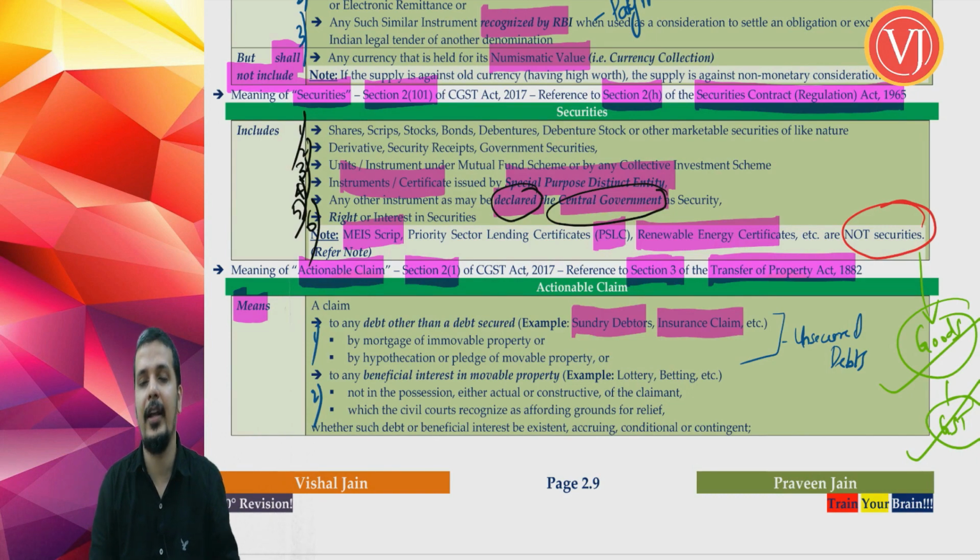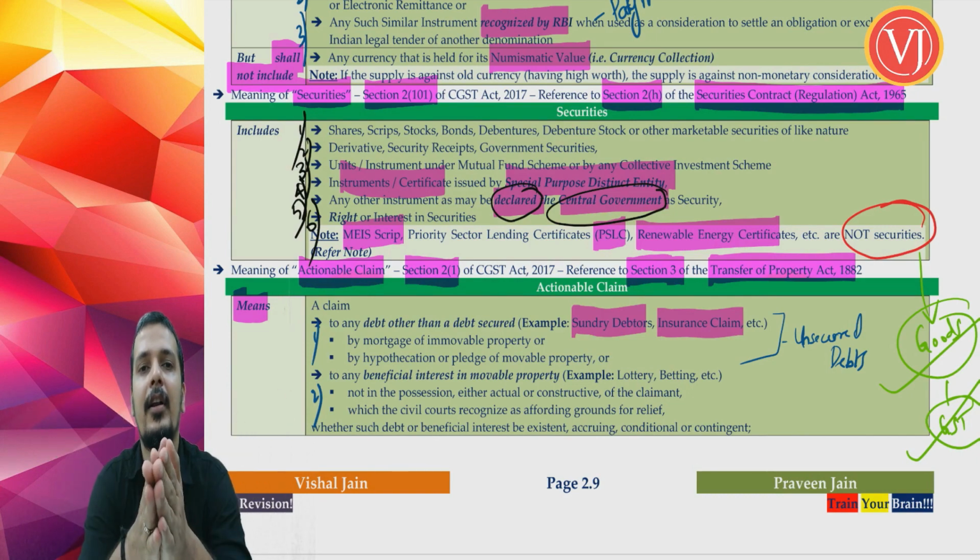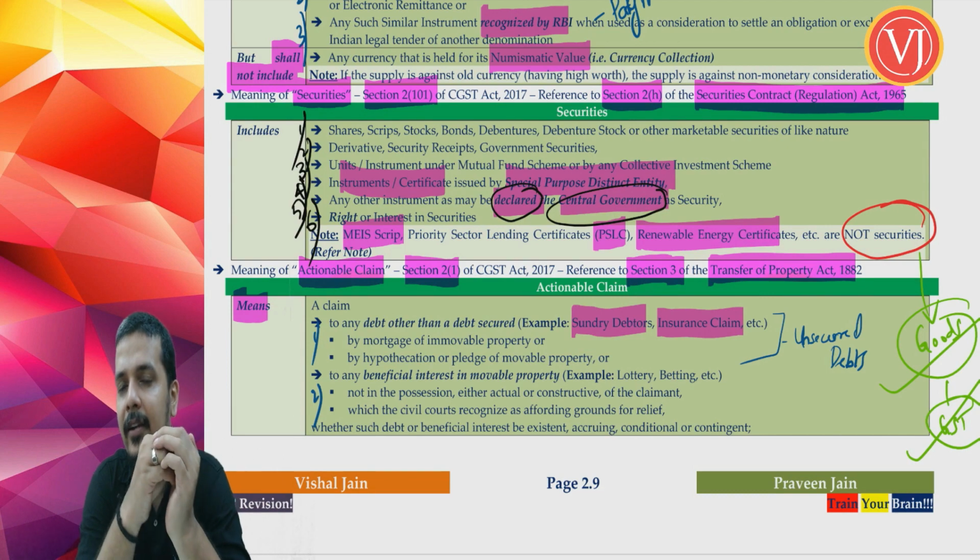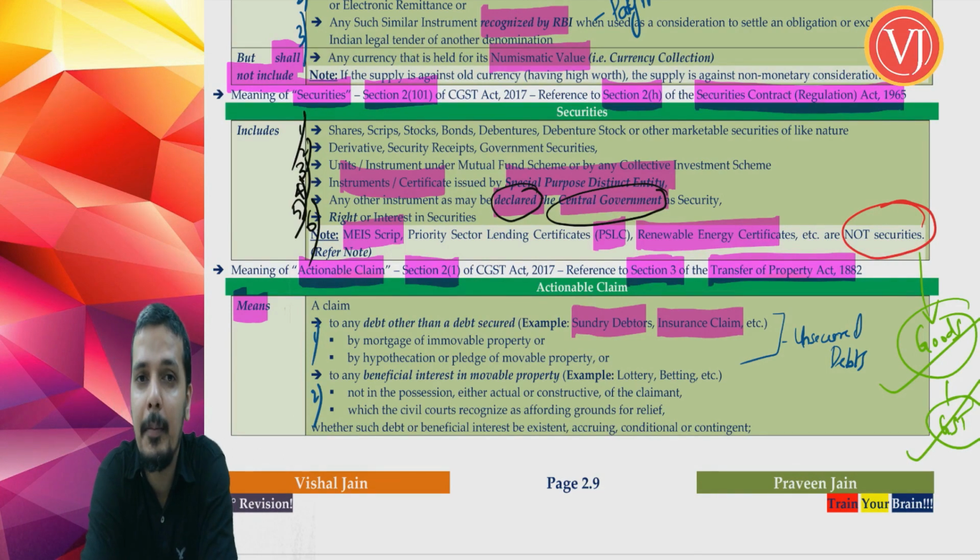So when you have taken insurance of your factory, say tomorrow after clearing your chartered accountancy exam, you decide that you will go for your dreams and you want to become a big businessman.